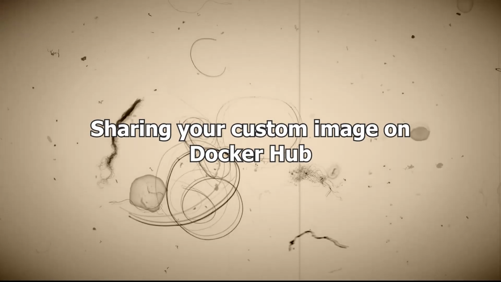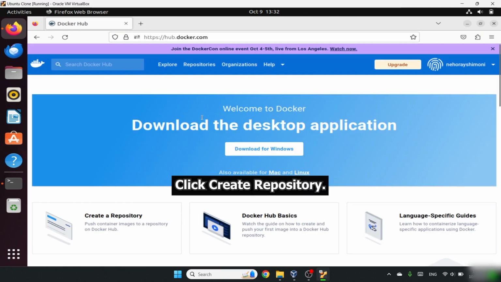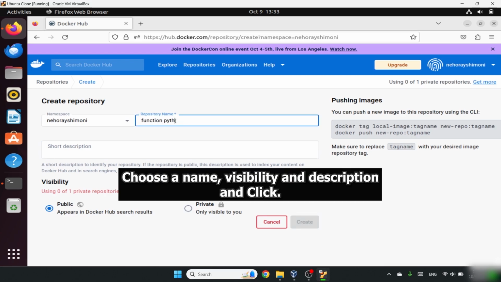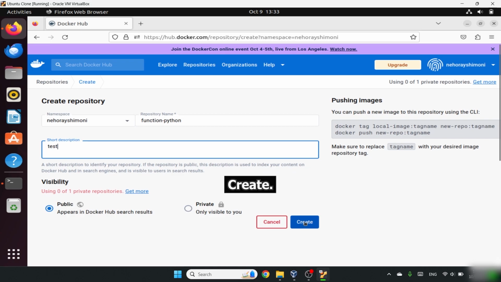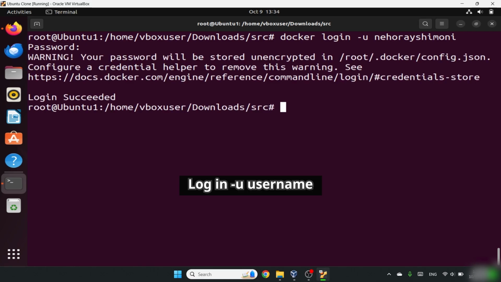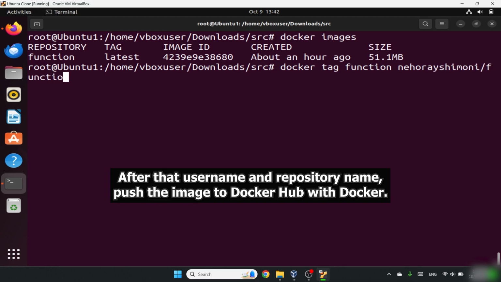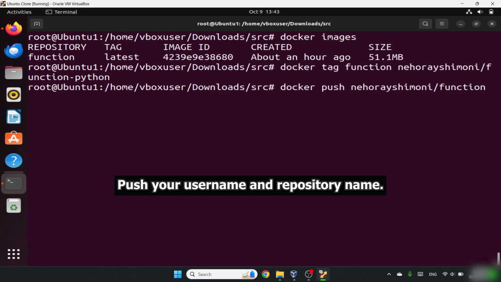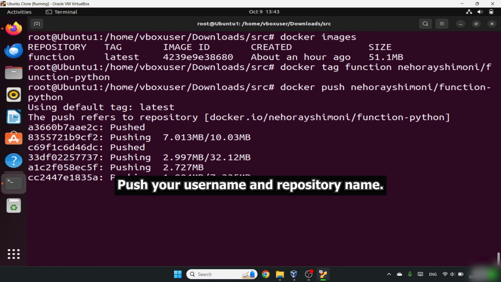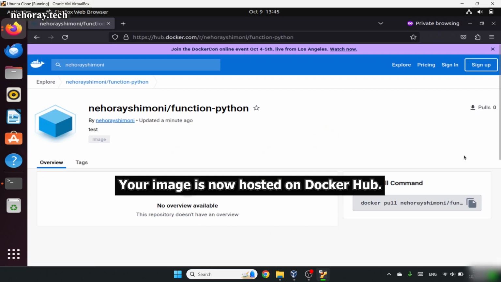Sharing your custom image on Docker Hub. Create a Docker Hub account. Click Create Repository. Choose a name, visibility, and description, and click Create. Log into your account with docker login -u username. Tag your custom image with docker tag name-of-your-image, after that username and repository name. Push the image to Docker Hub with docker push your-username/repository-name. Congratulations! Your image is now hosted on Docker Hub.